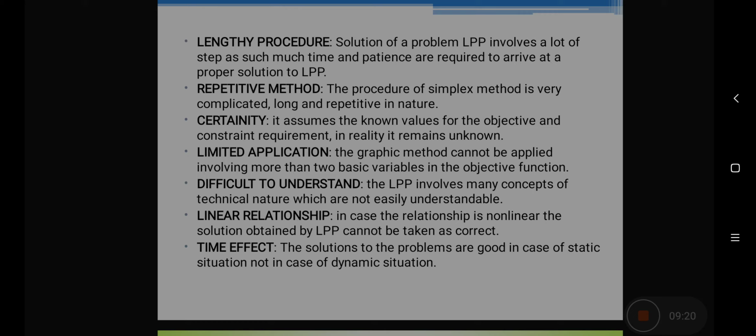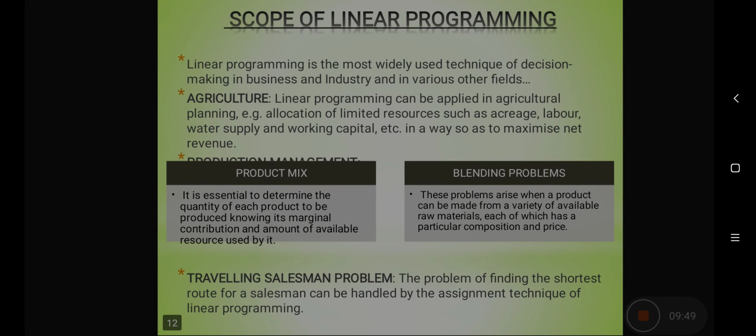Difficult to understand. LPP involves many concepts which are of a technical nature and which cannot be easily understood by a layman. Linear relationship. We assume that the relationship is linear, but in real life, the relationship between variables and the objective function may be non-linear as well. Time effect. The solutions to the problems are good in case of a static situation, but in real life, these situations are always dynamic and that may lead to wrong conclusions.